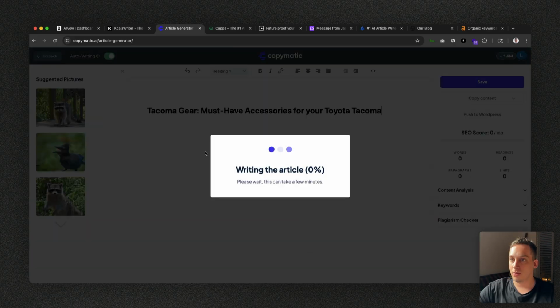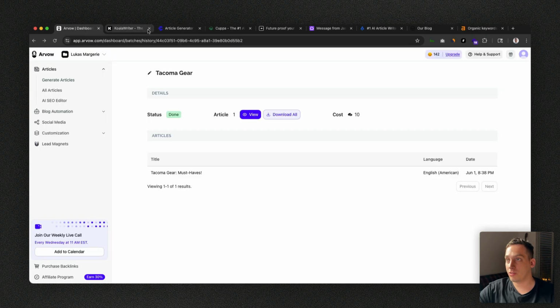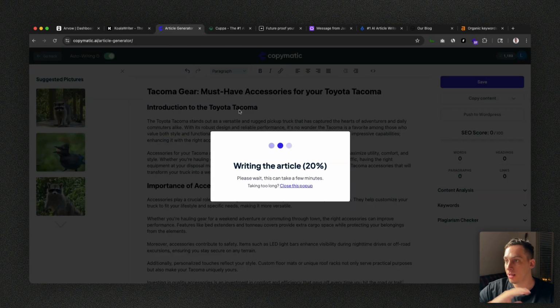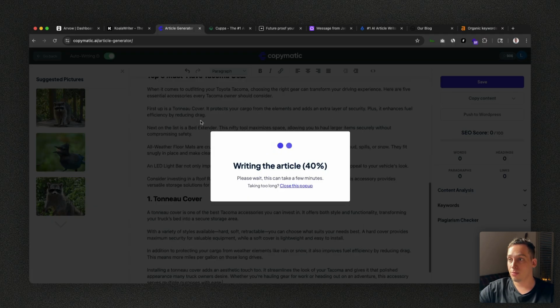And that's pretty much it. It was just like 5 inputs in comparison to the other ones. This one had a little bit more. This one, Arvow, had a bunch of them. You had complete control of all of them as well. Very simple UX as well, I have to say.